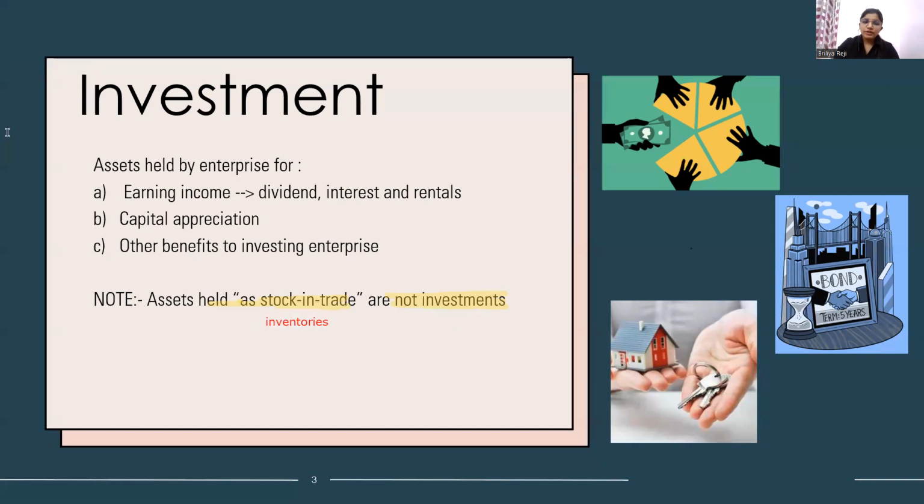So does inventory fall in the category of investment? No, we kept it for the purpose of reselling it. So inventory does not fall under the category of investment. We need to keep in mind that any asset that is kept as stock in trade will not fall under the category of investment under AS13. It is an important point from the exam point of view. Now let's move on.